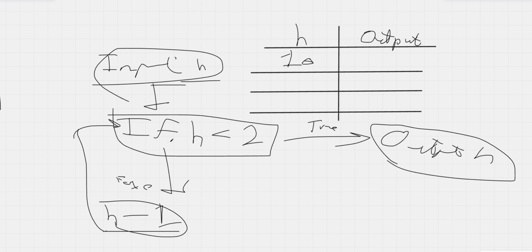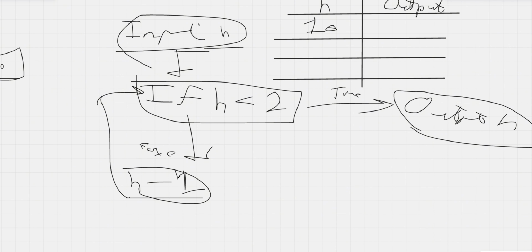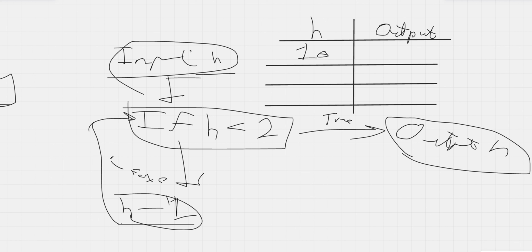Now, is H less than 2? No. So there will be no output. Right. So we will keep this blank. And then we minus 1. So the next value of H here will be 9. Let's make the condition H less than 8. Is H less than 8?